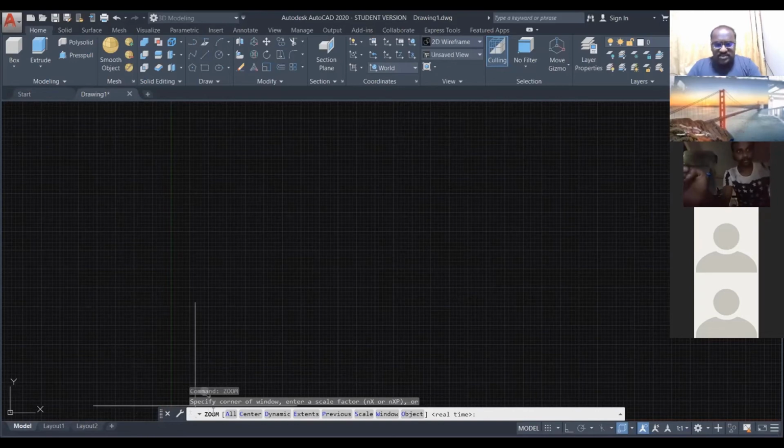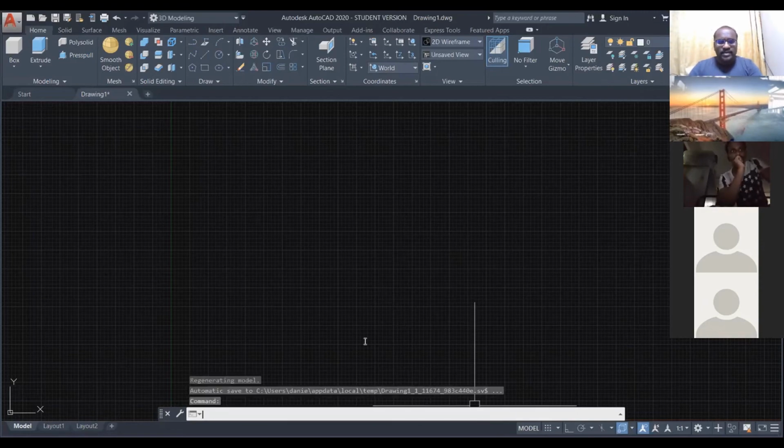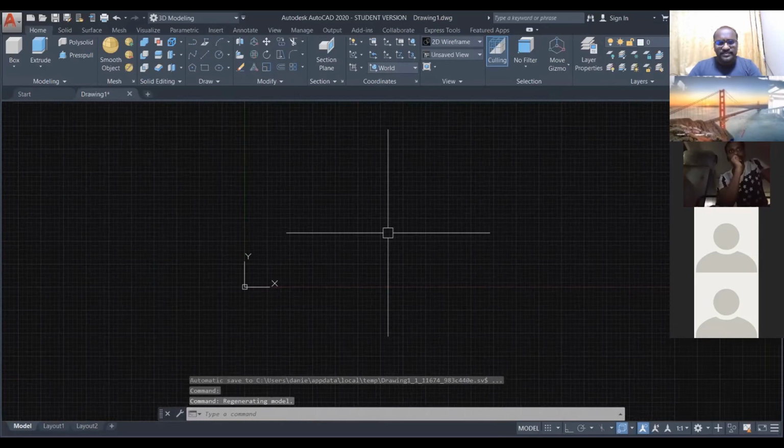After that, enter the zoom command. It's asking me for another option: all, center, dynamic, whatever. So now I'm going to choose all. I type again. You can't see the difference now. Once we start to draw, then you will see the difference between zoom all, zoom center, zoom dynamic, zoom window. Okay, so I type enter. My paper is ready.